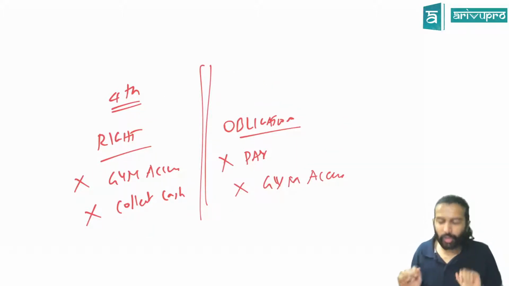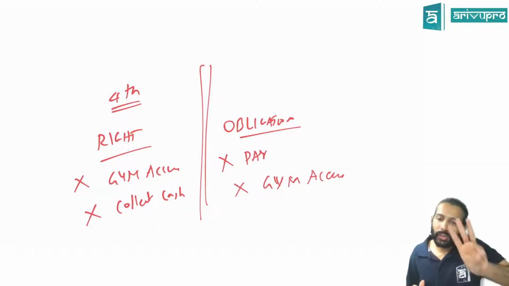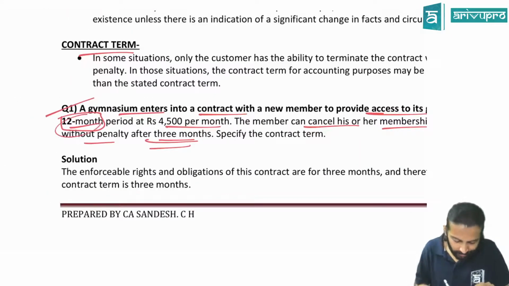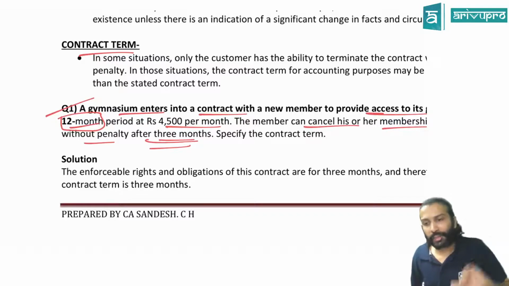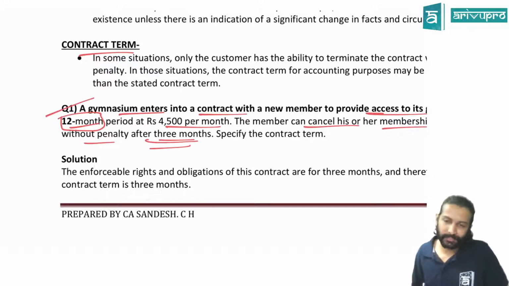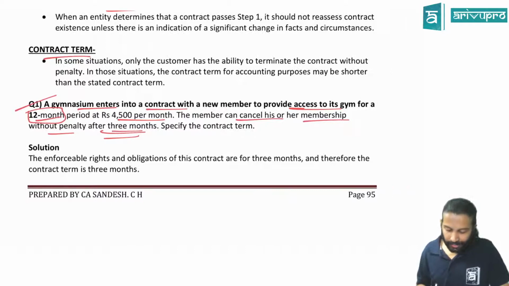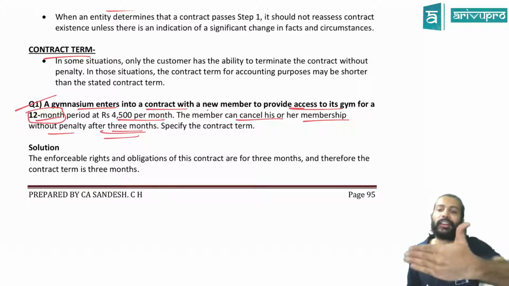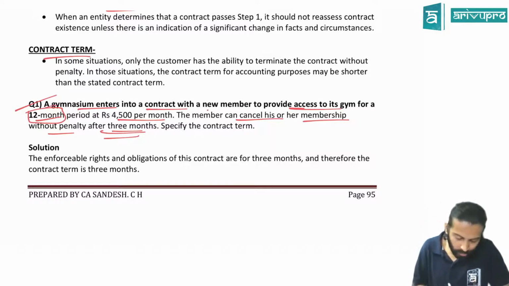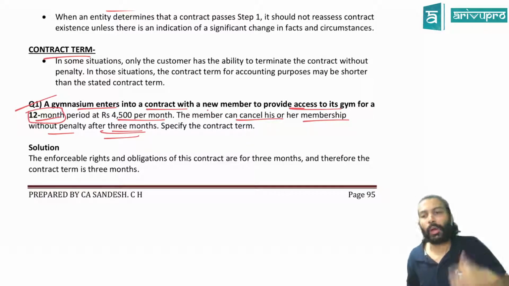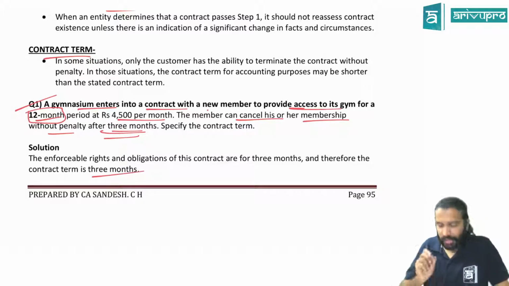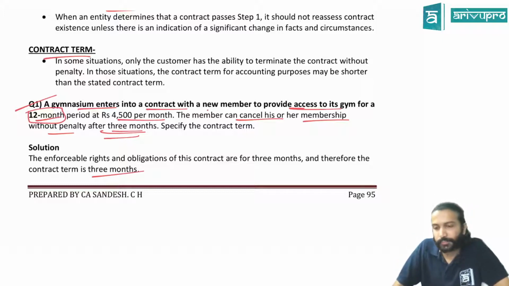Correct? That means here the contract term is only 3 months. That's what I meant. Normally the period mentioned in the contract is the contract term, but sometimes it could also be lesser. Fair enough? So the main criterion to determine the contract term is to check for how long we have enforceable rights and obligations. If enforceable rights and obligations are there for 12 months, then 12 months becomes your contract term. If it is only there for 3 months, then your contract term will only be 3 months. Understood this?